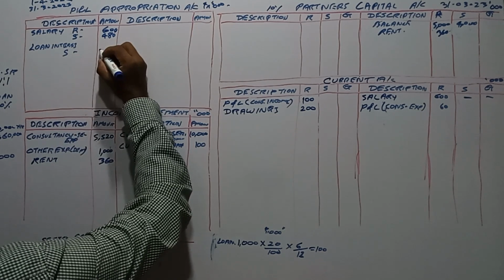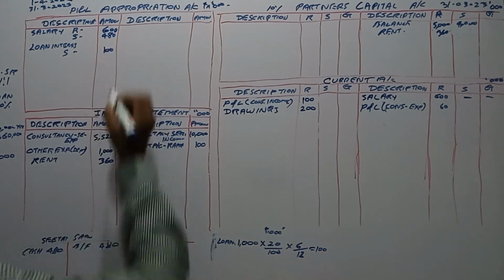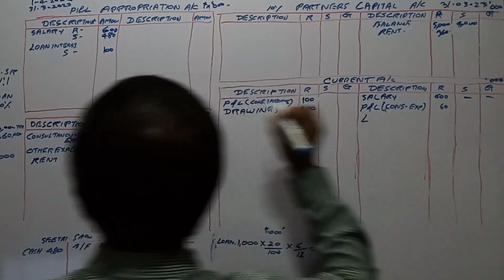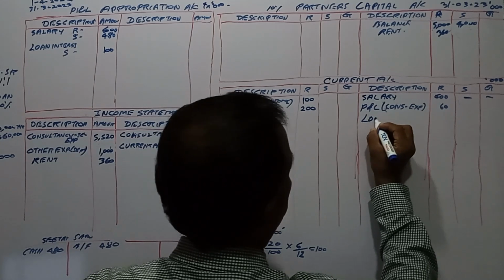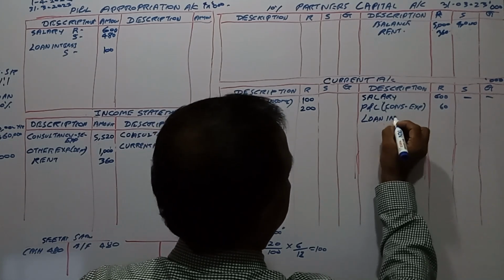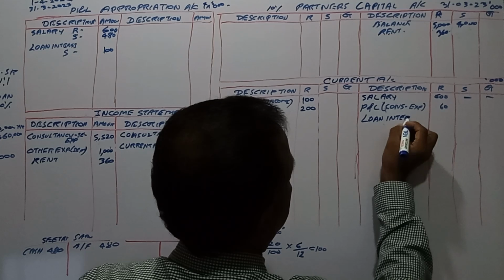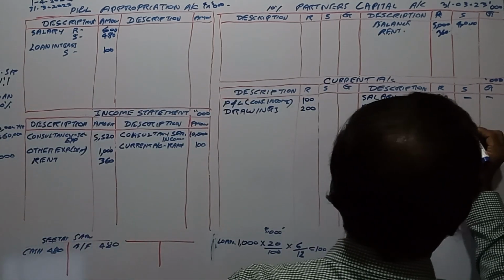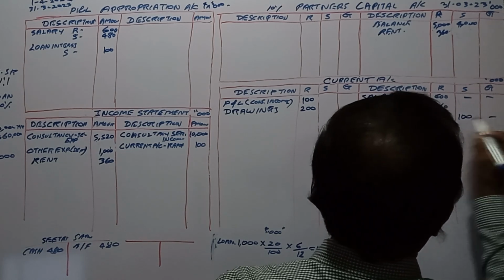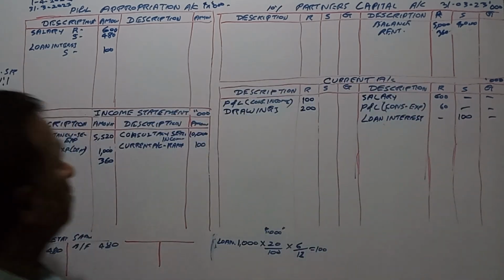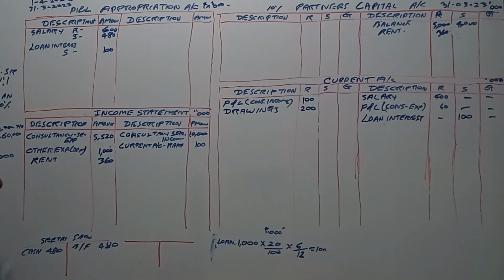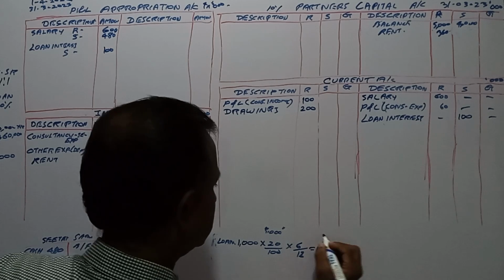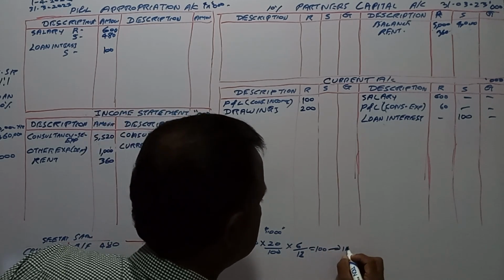Interest has to be paid. Sita's current account, loan interest, how much? 100. Okay, understood? This is loan interest payable.